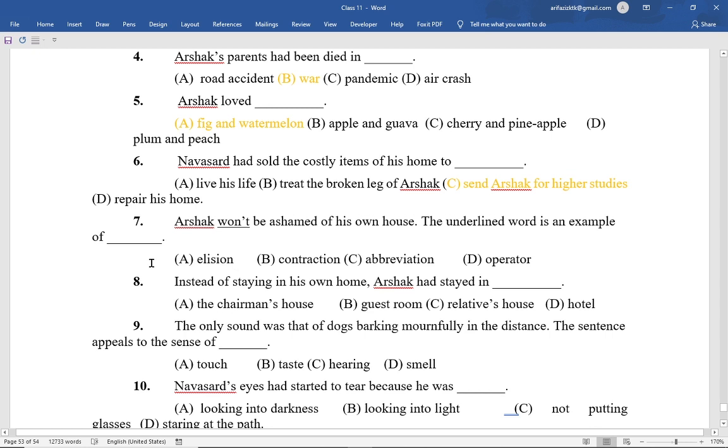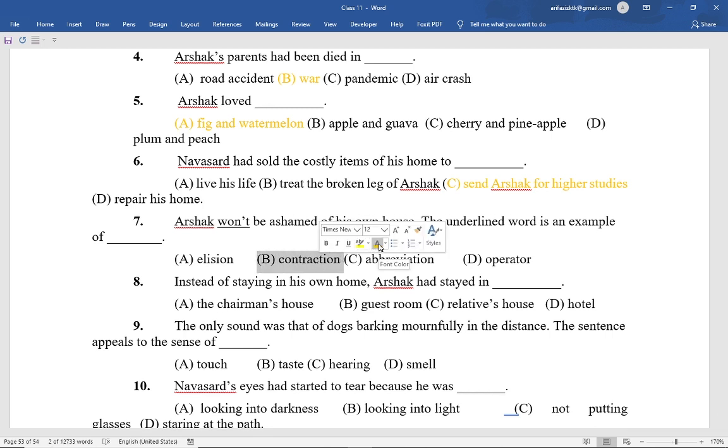MCQs number 7 is: Arshak won't be ashamed of his house. The underlined word is an example of dash. Option A, elision. Option B, contraction. Option C, abbreviation. Option D, operator. And here the correct option is option B, contraction. This is an example of contraction.